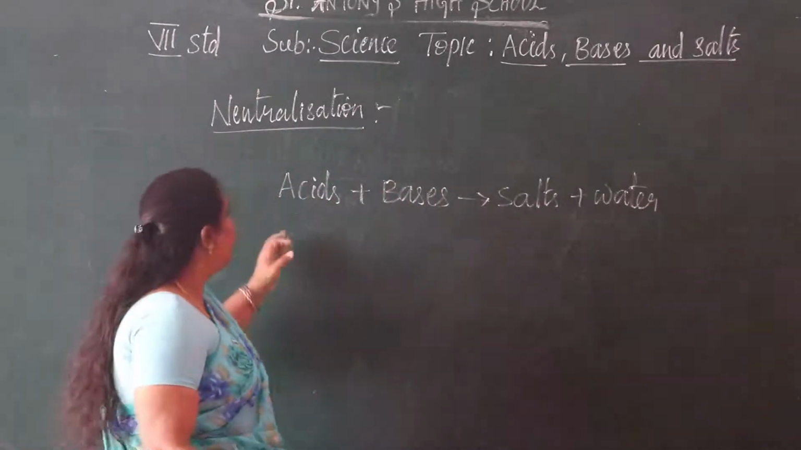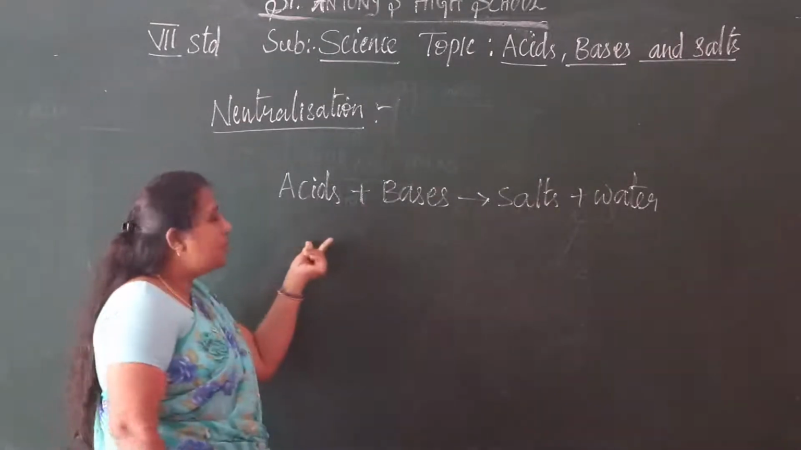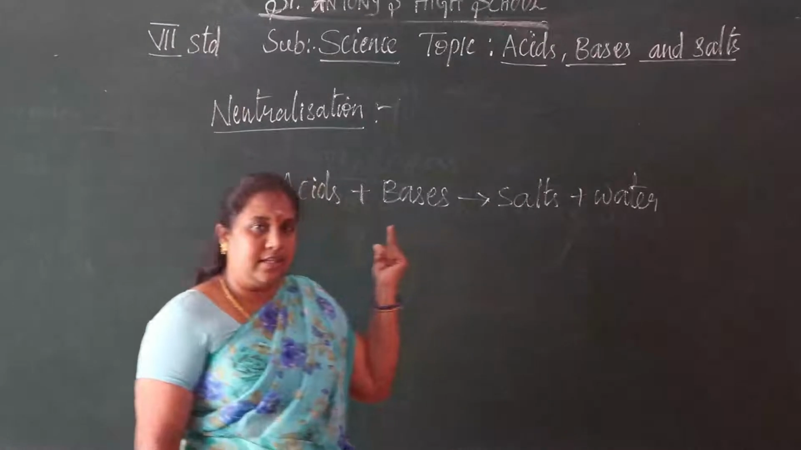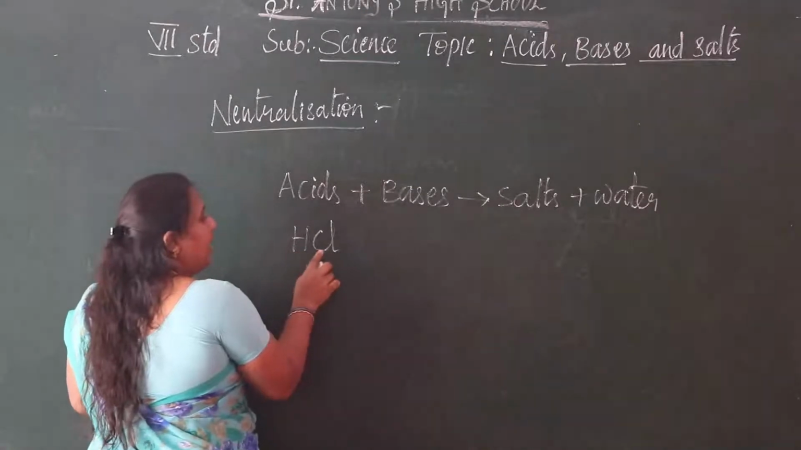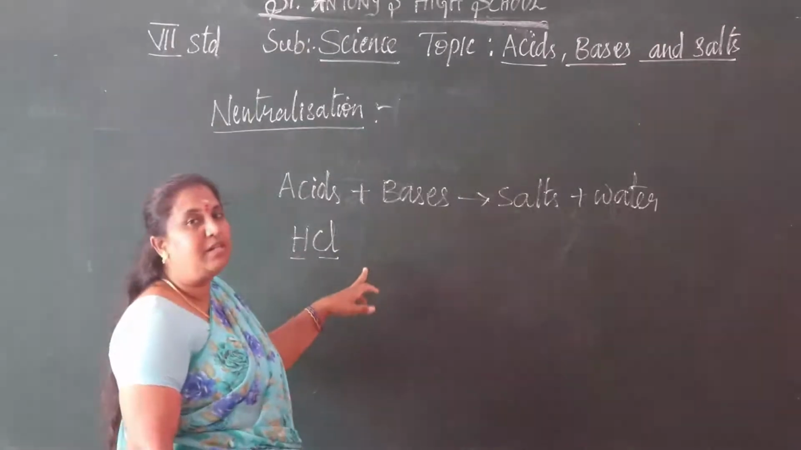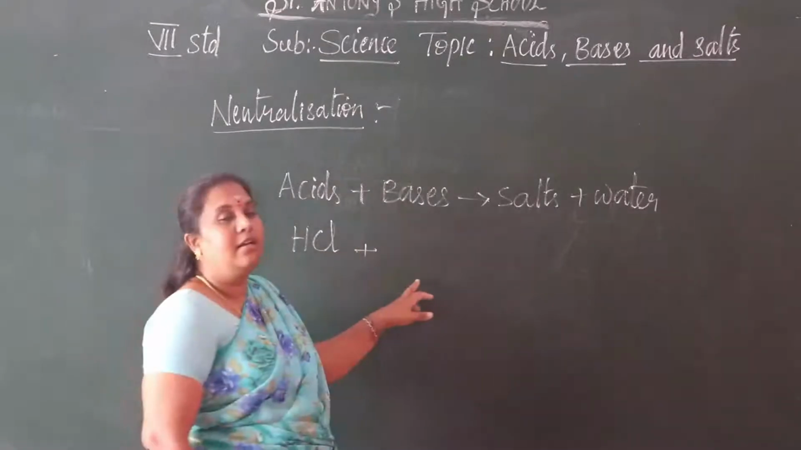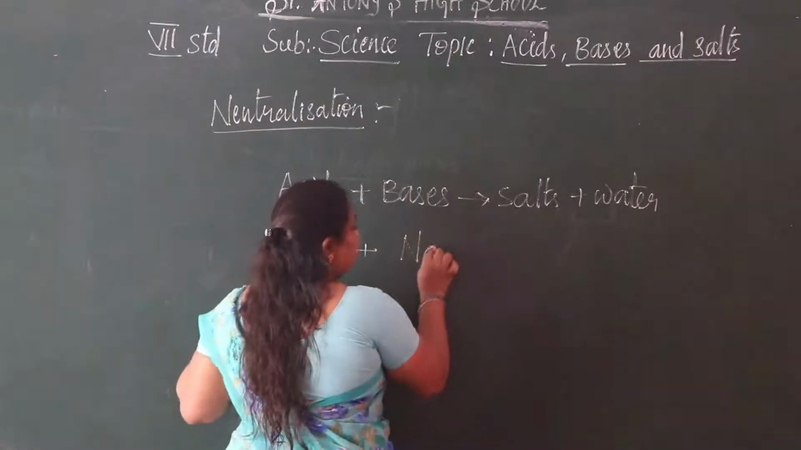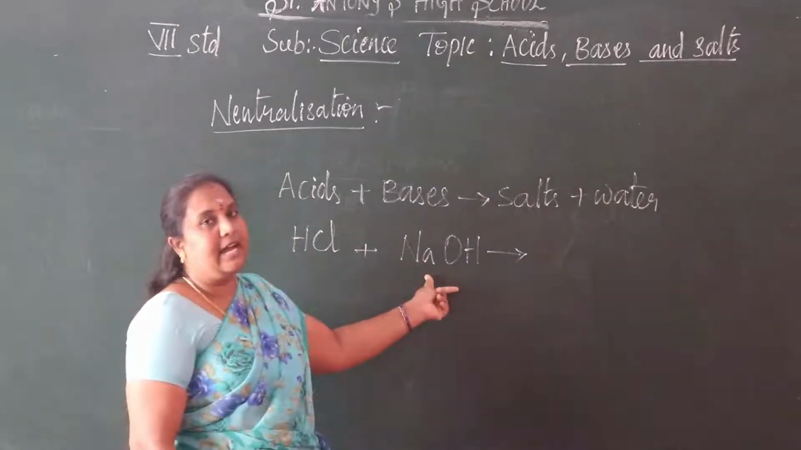What acid are we taking here? Hydrochloric acid. What is the molecular formula of hydrochloric acid? HCl. Very good. H must be capital, and for chlorine, C must be capital and the second letter is a small l. Plus hydrochloric acid plus base. What base are we taking here? Sodium hydroxide, NaOH.